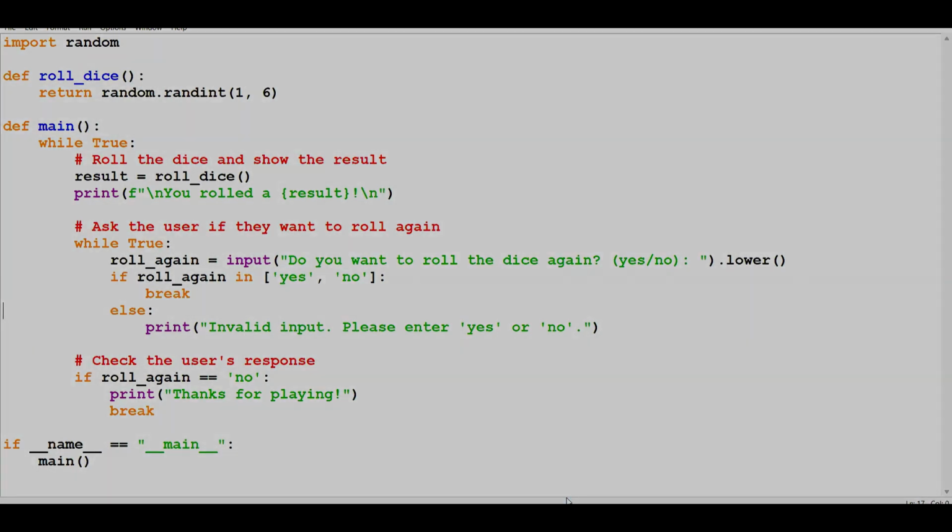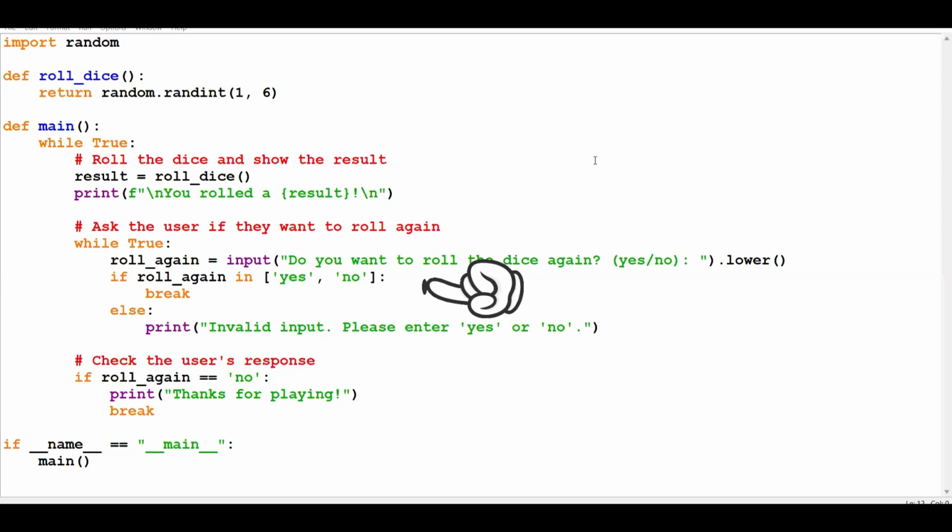We'll set up a loop that keeps the program running, asking the user if they want to roll the dice again. Ensure that the user provides valid input, either yes or no. This makes the program more robust.